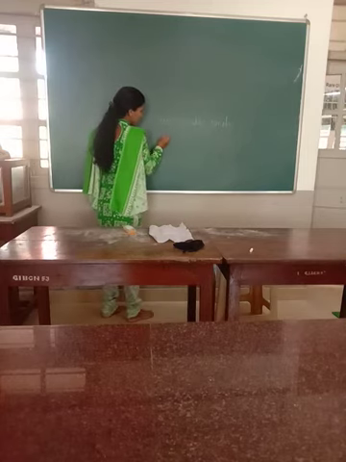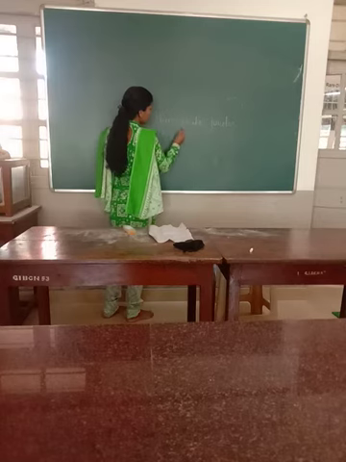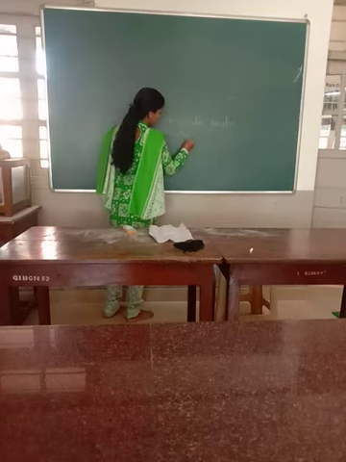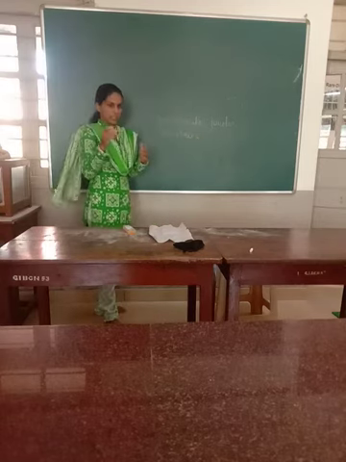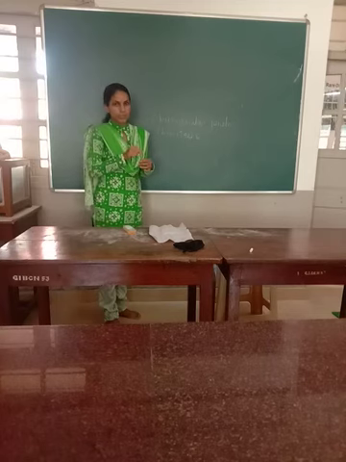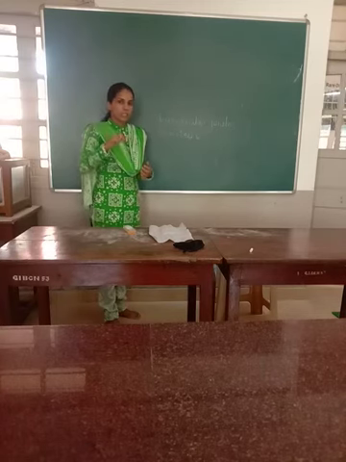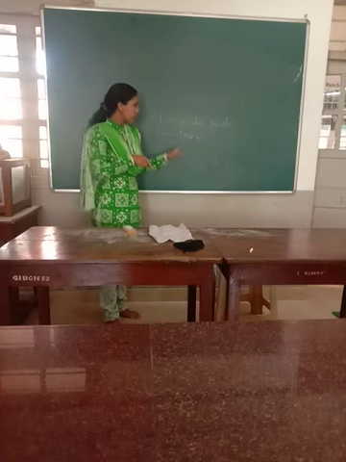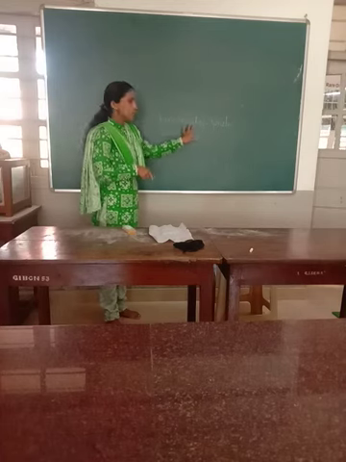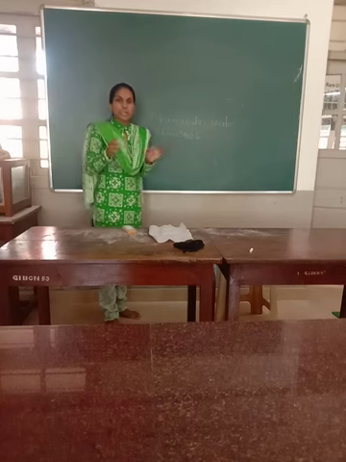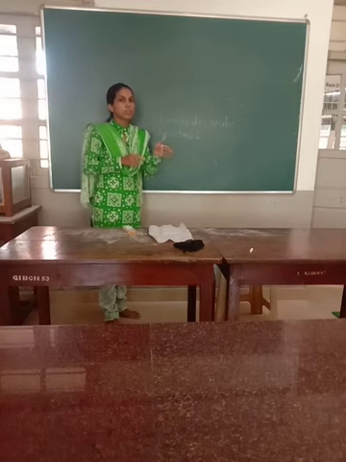Nerve plus muscle, that is neuromuscular. So for the muscles, the nerve attachment is there. Then how that impulse or the message goes to the muscle through the nerve, that you have to study under the neuromuscular junction. That is the attachment of the muscles plus nerve cell.